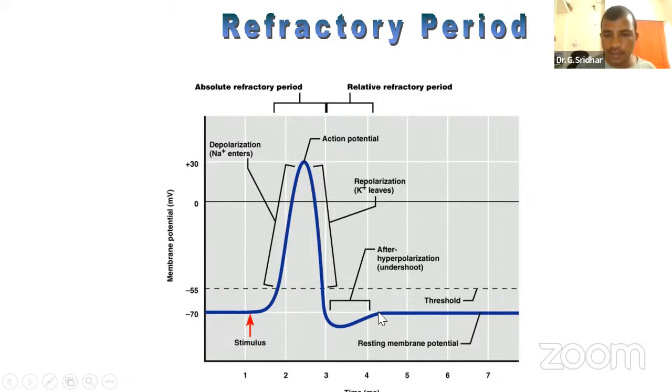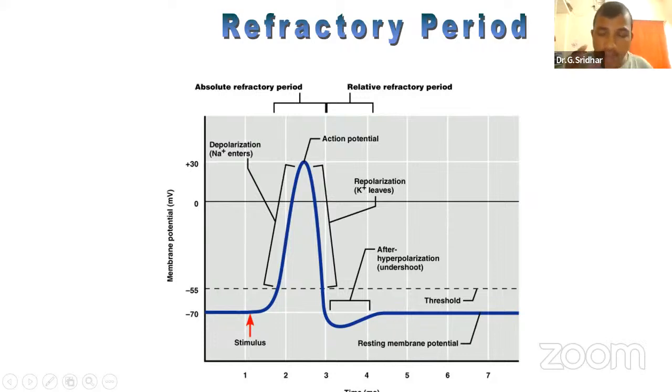Here you can see this blue line. There is no action potential from this point to that, 4 to 7. In this area there is no potential change in the graph. That's why this is called the resting membrane potential.